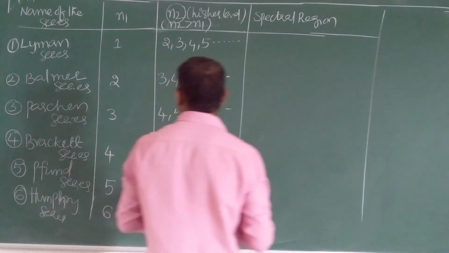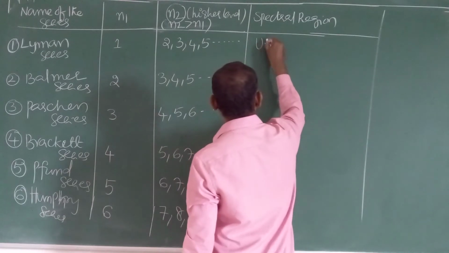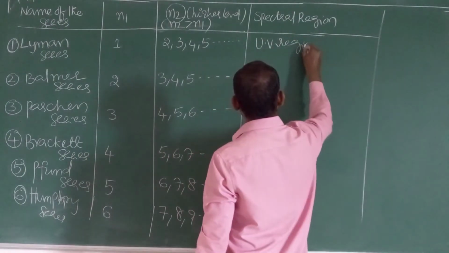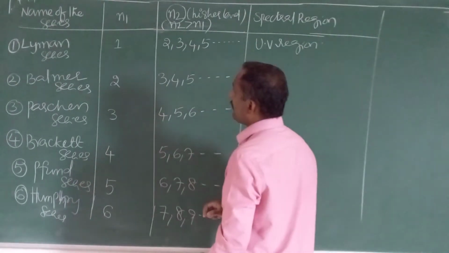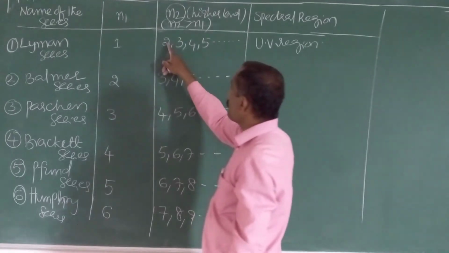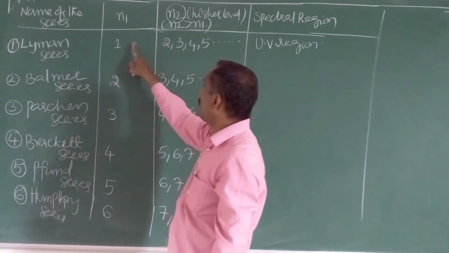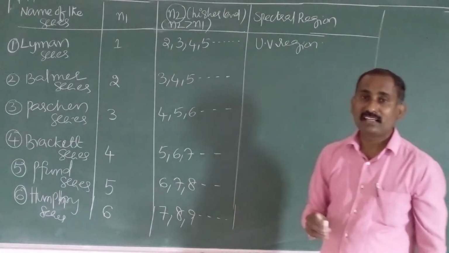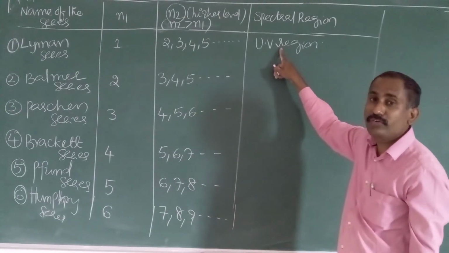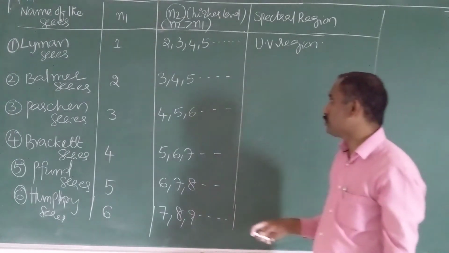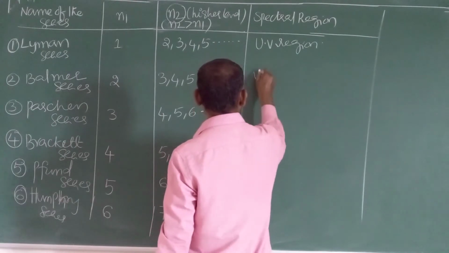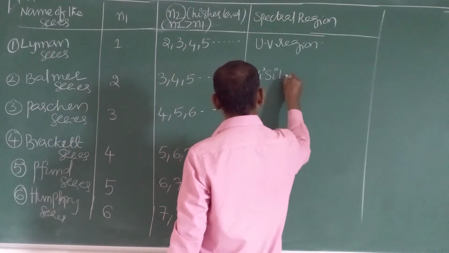Spectral region: the Lyman series is observed in the UV region. Because scientists experimentally calculate the wavelength for the transition when an electron jumps from the second level to the first level, and that wavelength range is the UV region. That's why the spectral region is UV. The Balmer series is UV-visible.